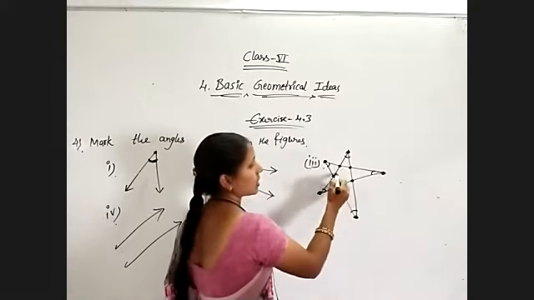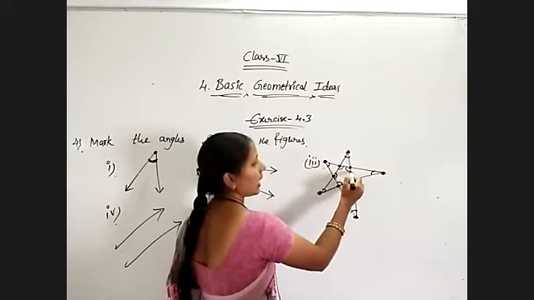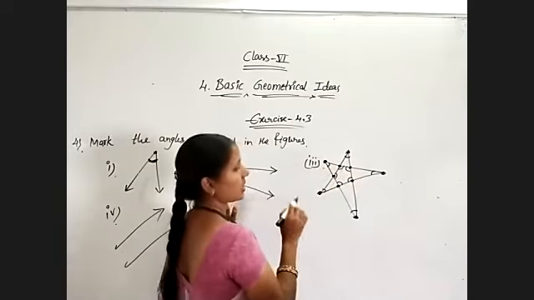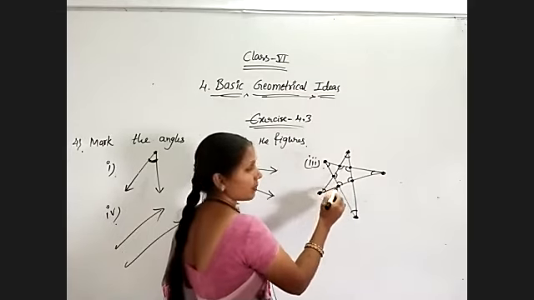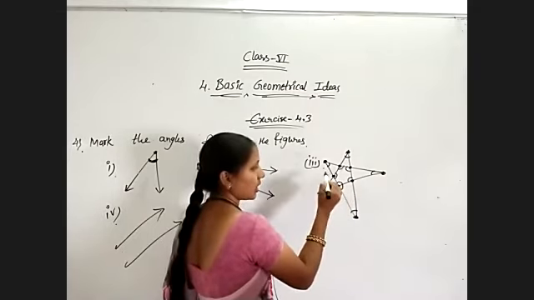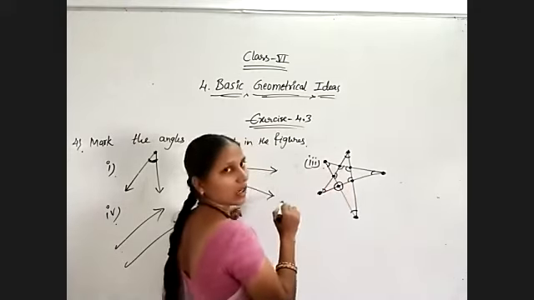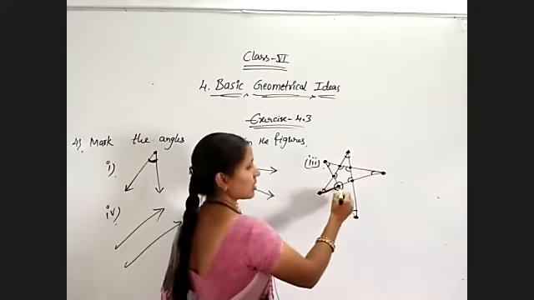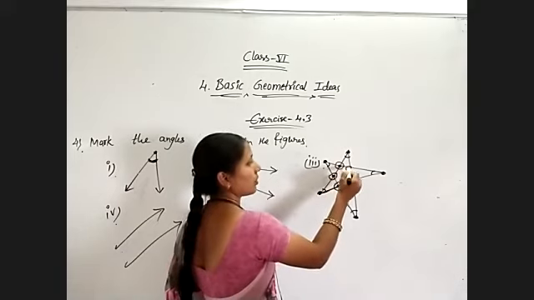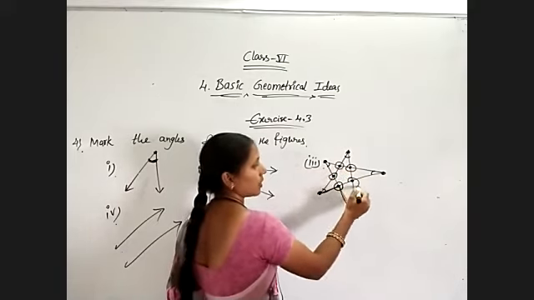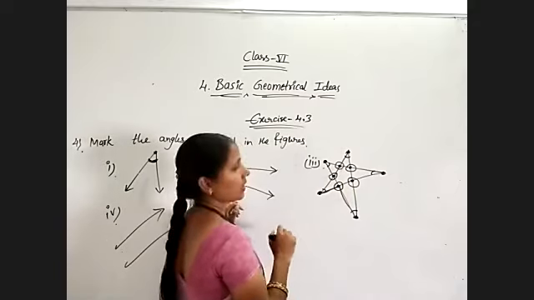Not only this, observe this point is having divided into three parts. Observe this side, 1, 2, 3. Even this one also is an angle only between these two sides. So here 4, 1, 2, 3, 4. Like this we will get the angles.